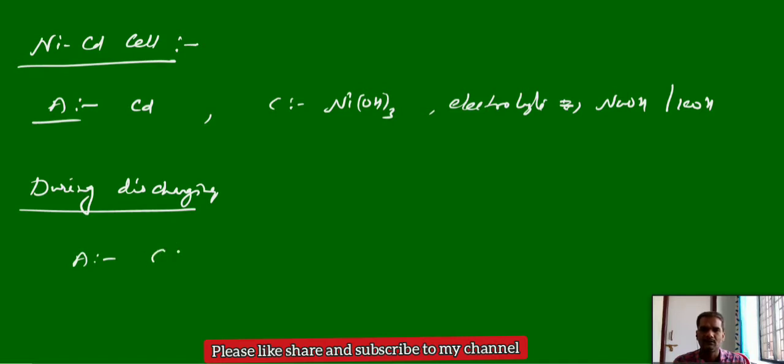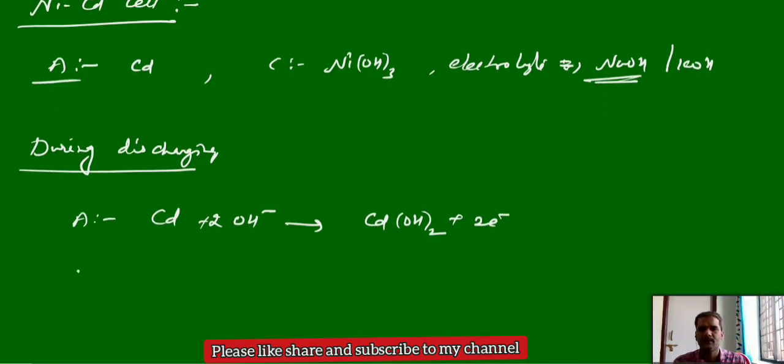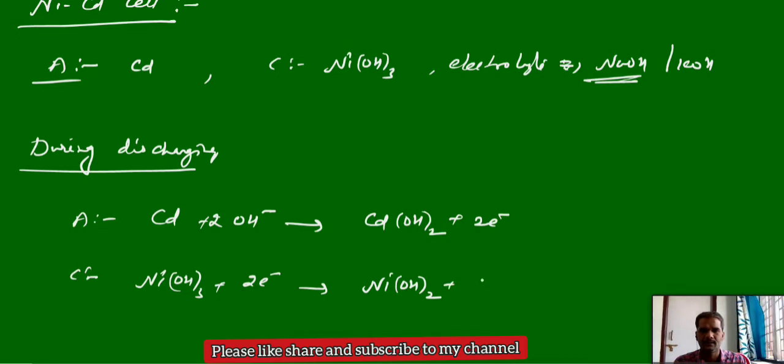At the anode, oxidation occurs: cadmium releases cadmium 2 plus ions, and those cadmium 2 plus ions react with the OH minus in the electrolyte and form cadmium hydroxide, releasing 2 electrons. At the cathode, nickel oxide hydroxide takes up 2 electrons and gives nickel hydroxide and 2 OH minus.